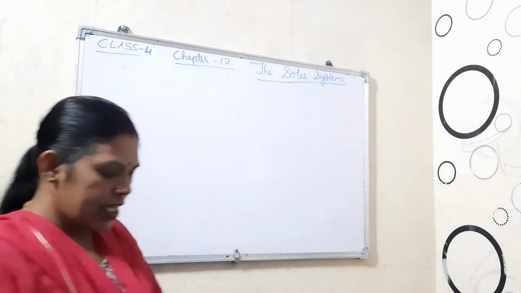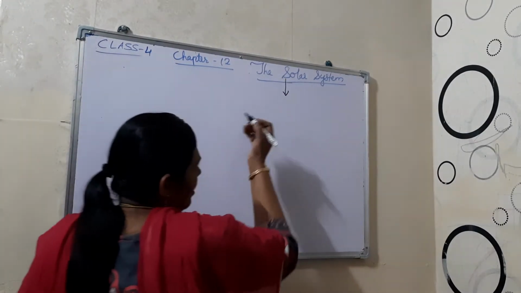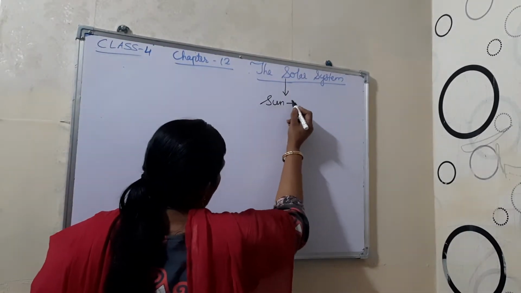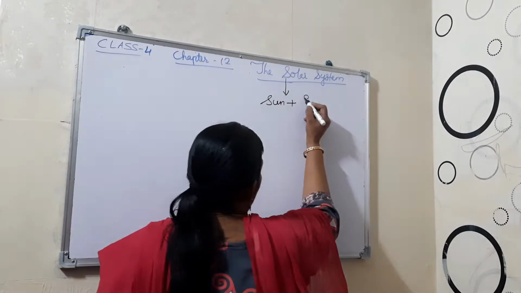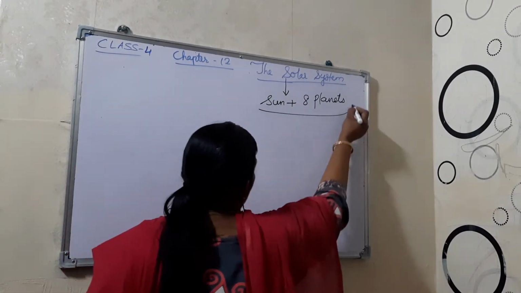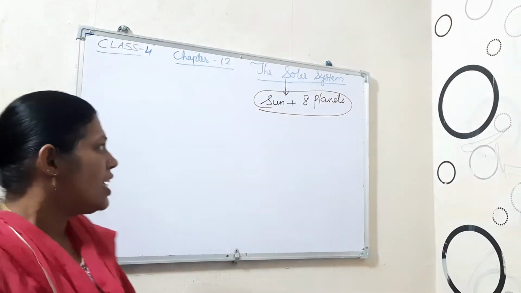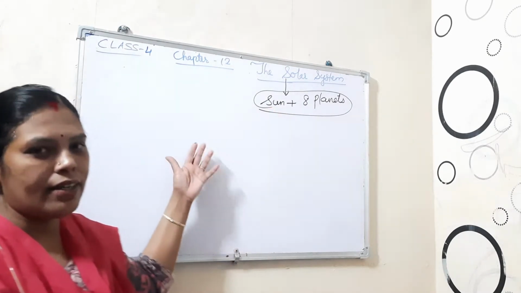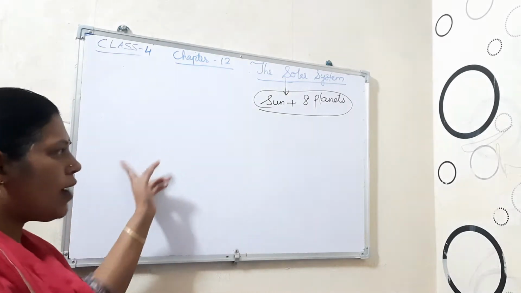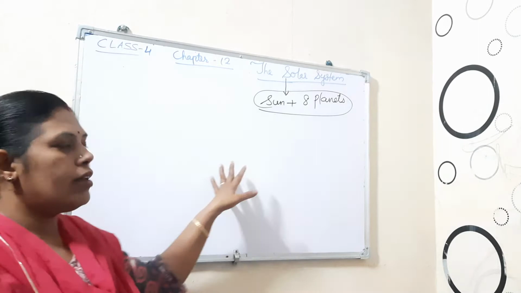Okay, so what is a solar system? Solar system means the Sun, the main thing is the Sun, and its 8 planets. The Sun and the 8 planets form the solar system. The Sun is in the center of the solar system, and the 8 planets move around on their own orbit in the solar system.